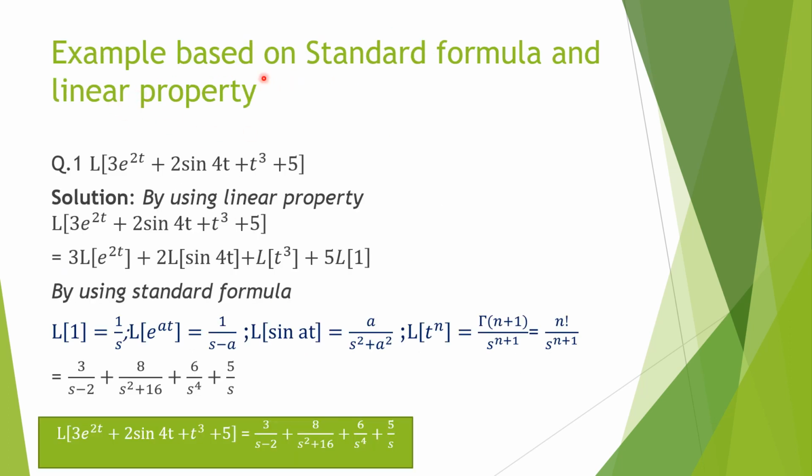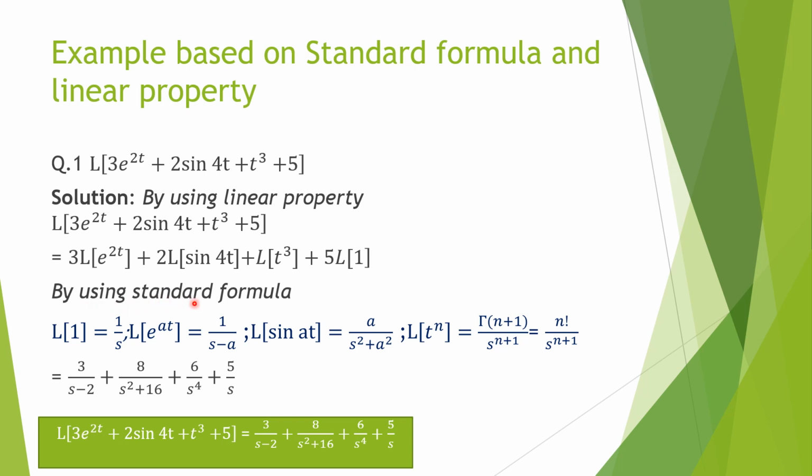So let's take one example based on standard formula and linear property. Question number 1. Find Laplace transformation of 3 e raised to power 2t plus 2 sine 4t plus t cube plus 5. Solution: by using linear property, what we can do? We can find Laplace transformation of each term separately. So 3 Laplace transformation of e raised to 2t, 2 is constant, plus 2 Laplace transformation of sine 4t plus Laplace transformation of t cube plus 5 Laplace transformation of 1.